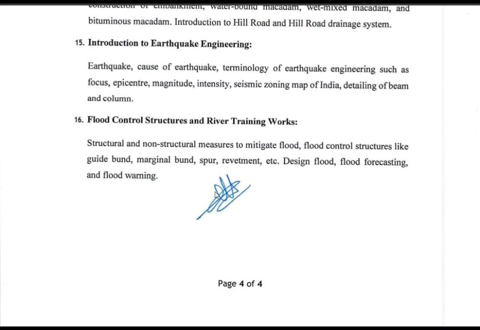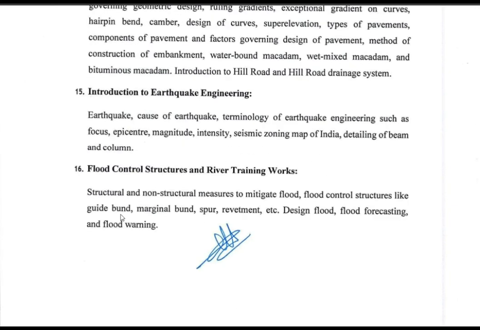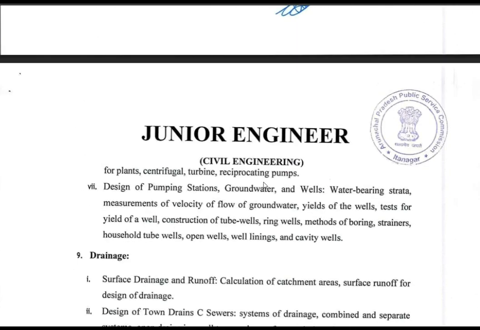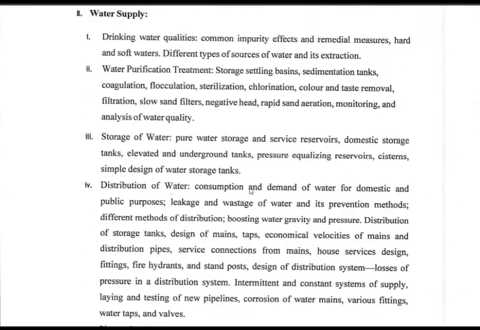Then flood control structures and river training works. This is another subject which is included for structural and non-structural measures to mitigate floods. So what are the methods? These methods may be structural and non-structural. Okay. Then flood control structures like guide bund, marginal bund, porcupine, design flood, how we design the flood estimations, flood warning. So these also come under flood control structures and river training. So these are the official syllabus for junior engineer civil.